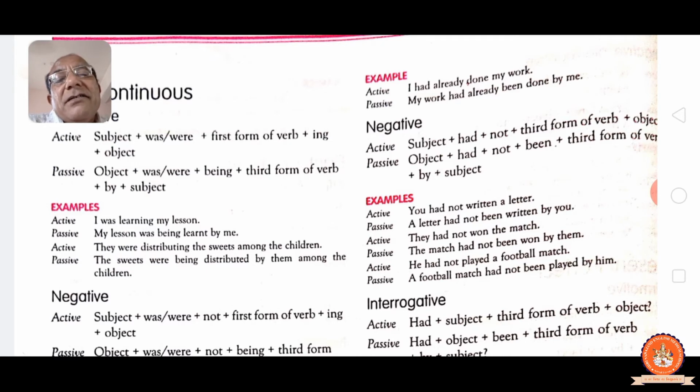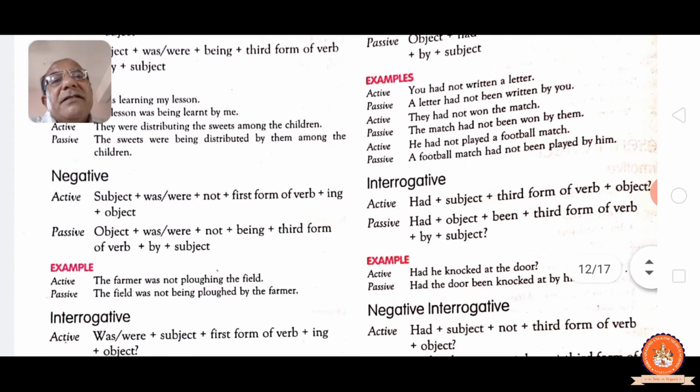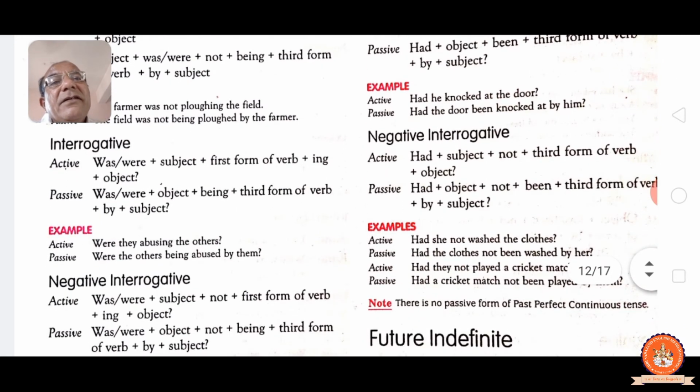Negative: subject, was/were not, verb plus ing and object. Passive: object plus was/were not, being, past participle, by and subject, you know. Example: the farmer was not plowing the field, the field was not being plowed by the farmer. As you know, plow then plowed. Interrogative sentence: was/were, subject, first form of the verb means ing, and object. See, was/were, object, being, past participle, by subject.